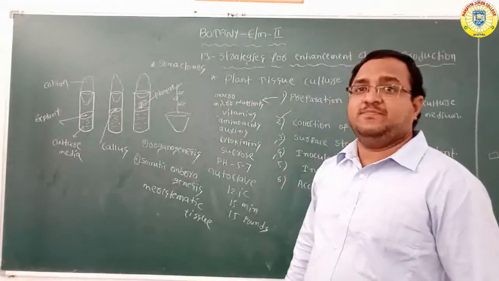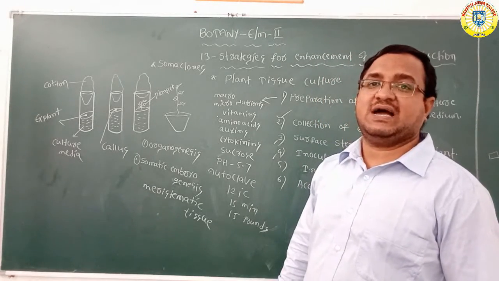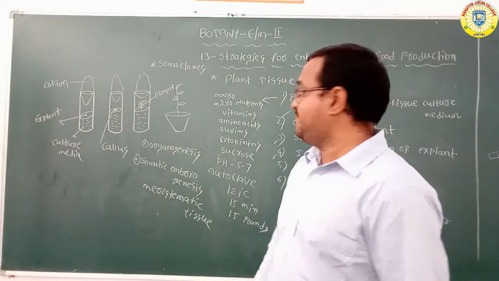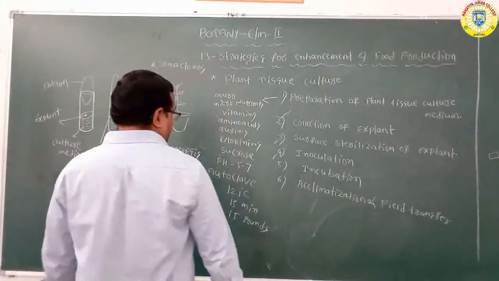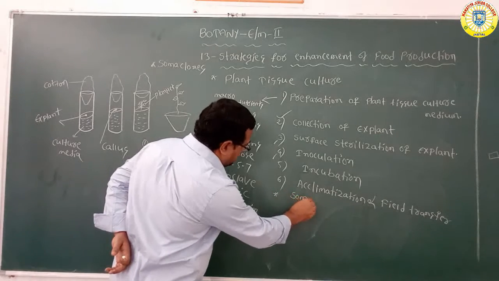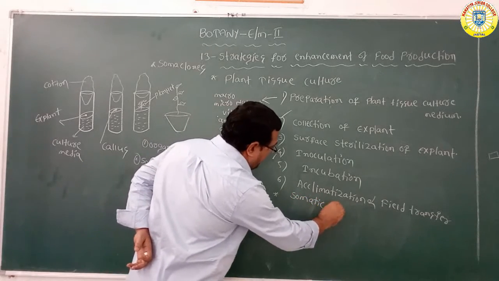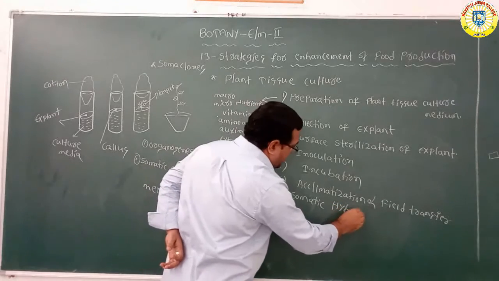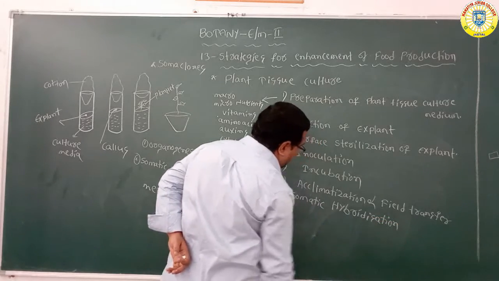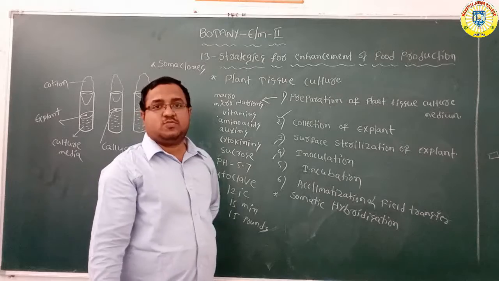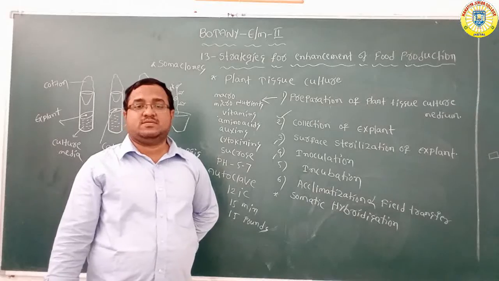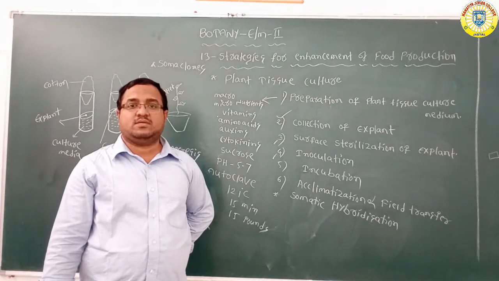And one more thing you should remember: what is somatic hybridization? What are somatic hybrids? That is also very important. Somatic hybridization involves protoplasts.